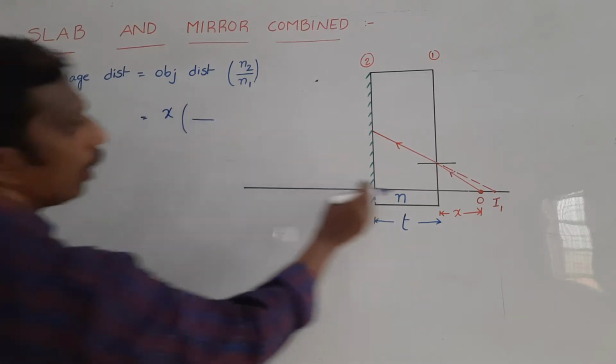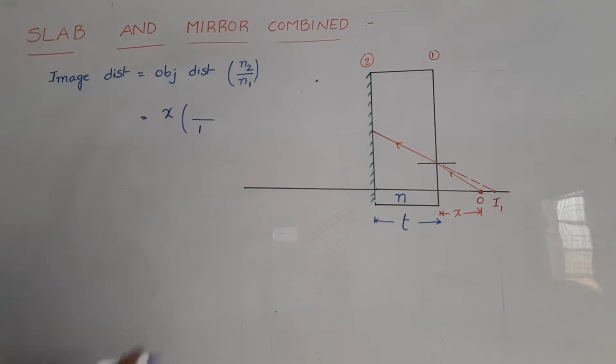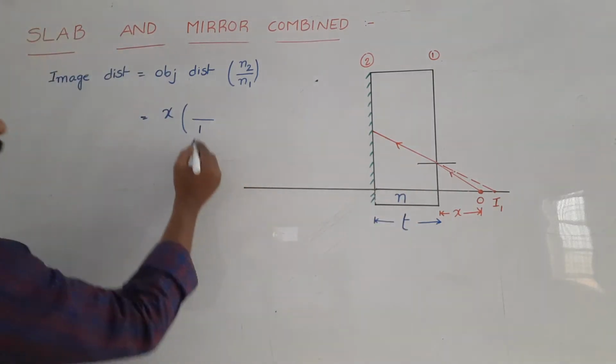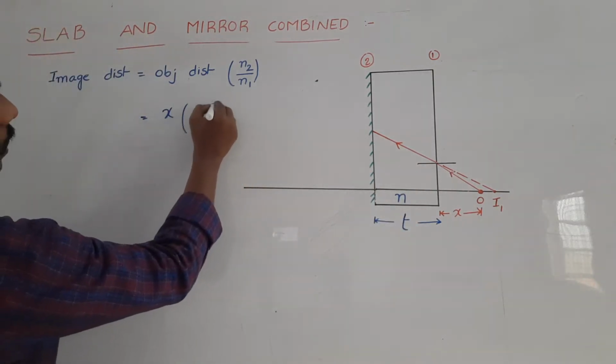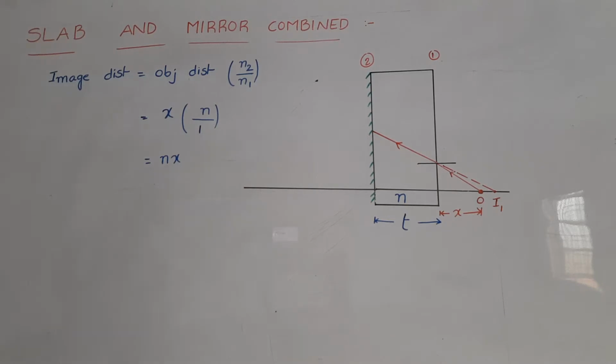First the light ray traveled in air, that's why the refractive index is 1, and it is refracted into the glass slab, whose refractive index is n. So n into x is the image distance.